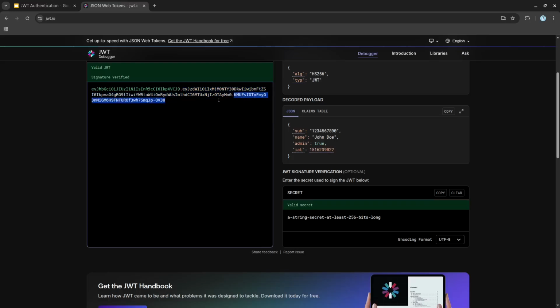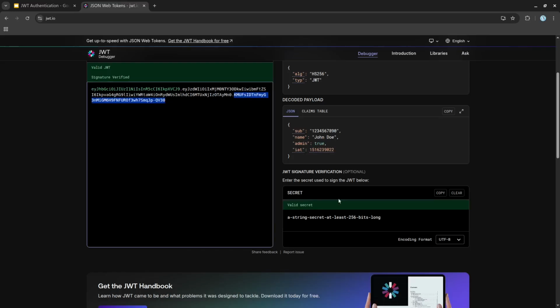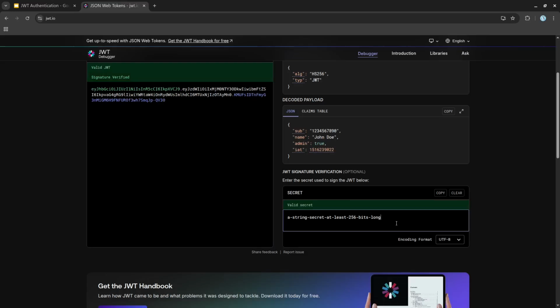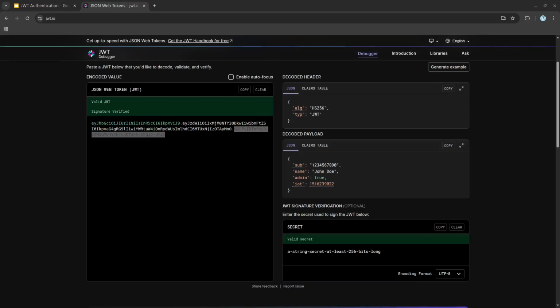And the last component is the JWT signature verification component. With the help of the secret key, this is the signature. So if I change the signature here, there is an invalid signature. If I change the secret key, it should also give an invalid signature. So the secret key and the signature should never be altered, to verify successfully.